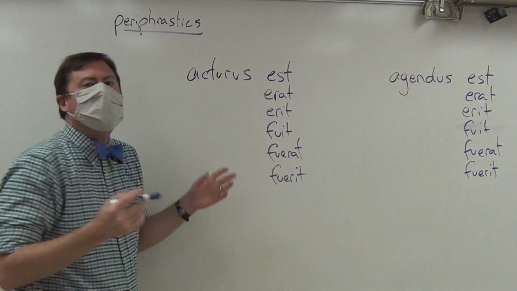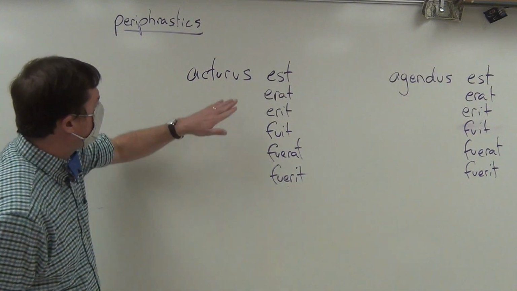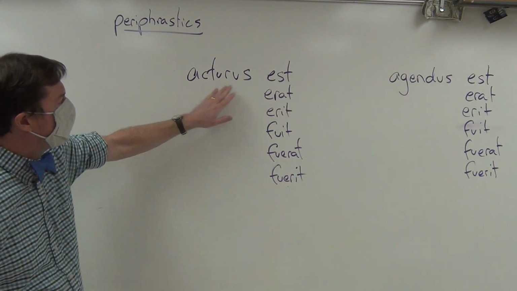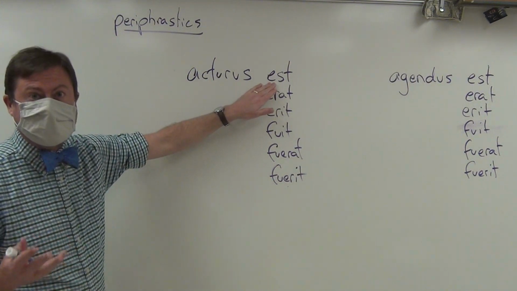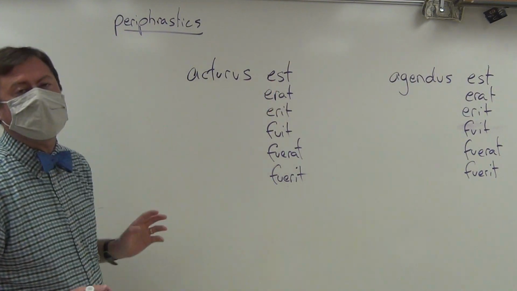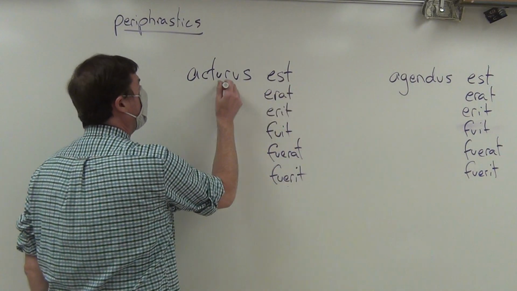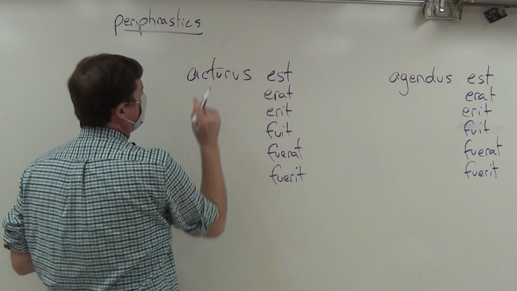But over here, for the future active periphrastic, it is idiot-proof because you translate each individual word of the periphrastic as though it were on its own. On its own, acturus is going to translate as about to drive, and on its own, est is going to translate as he is, and so that's why I call it idiot-proof. And so the way that you would translate it is he is about to drive.